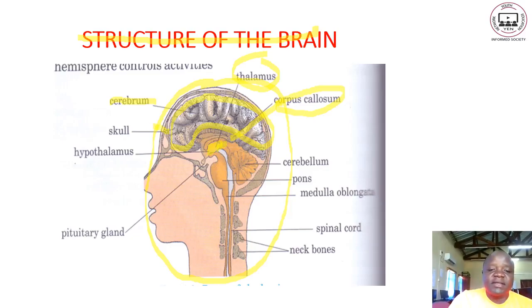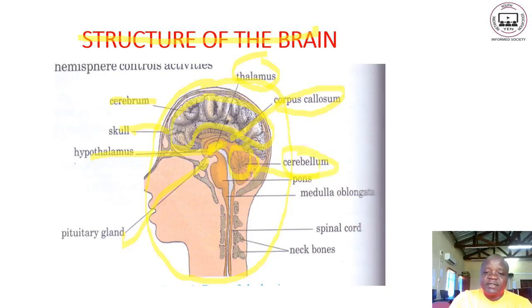This part here is the skull. Then below the thalamus, we have the hypothalamus. Then below the hypothalamus, we have a very important gland, which is the pituitary gland. Then we have this part of the brain here, which is the cerebellum.